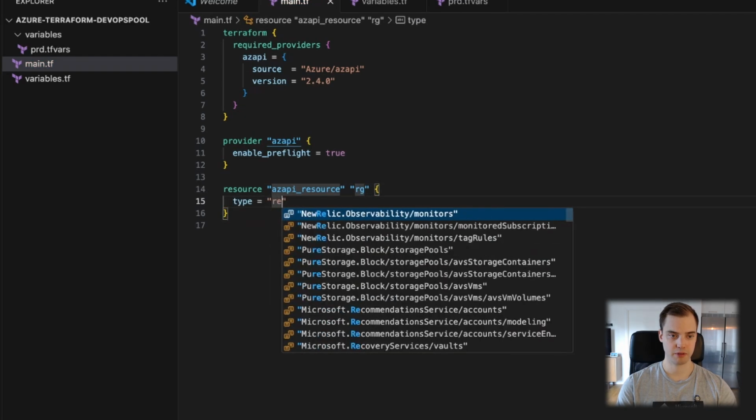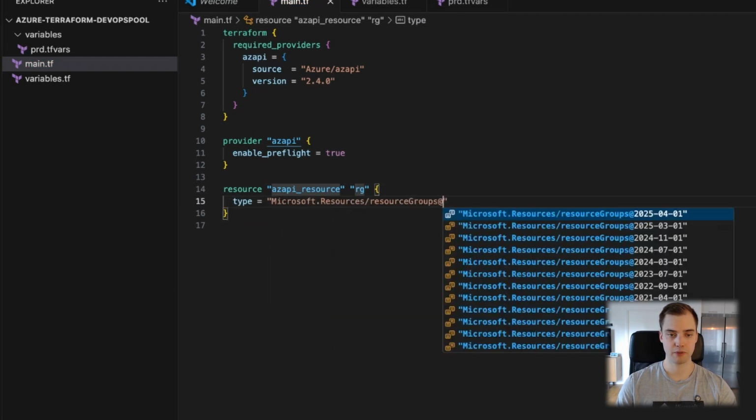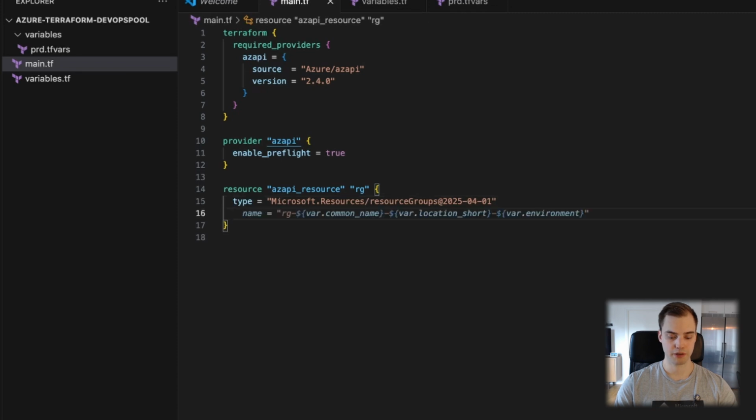So the type is resource group, and we'll pick the latest API. So here's a great thing then. Here I already have my variables. The only thing I want to change is I don't want this common name to be there. I want it to be the suffix. So what this will be translated to, let's say we deploy production, it'll be RG. That's actually, yeah, I need to fix that because my brain will not like it otherwise, but I like it